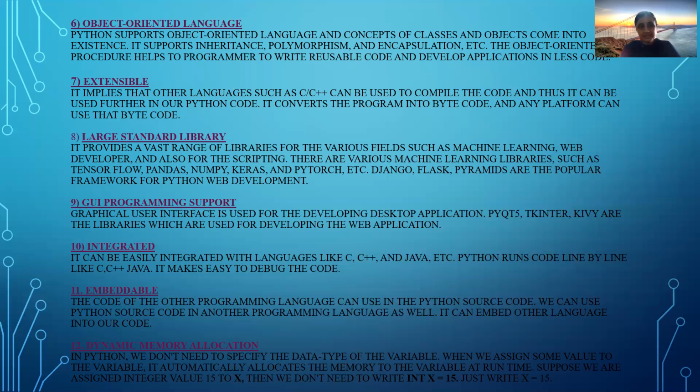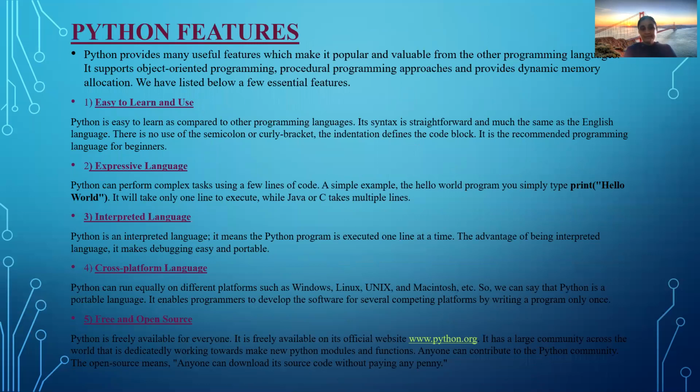These are the different features of Python, okay. Easy to learn and use, because you are going to use simple English. Expressive language: many other programming languages use a huge amount of code to write, but in Python you are going to write simple code, like 1 line, 2 lines. I told you about one Java program and the equivalent Python program. Interpreted language: it is not a compiled-based programming language. It doesn't require any compiler. It takes the program line by line and executes it.